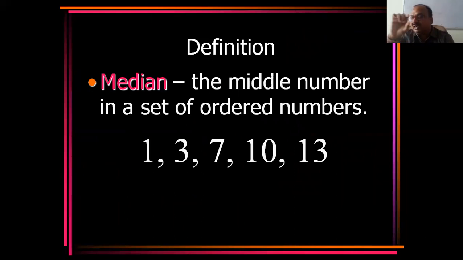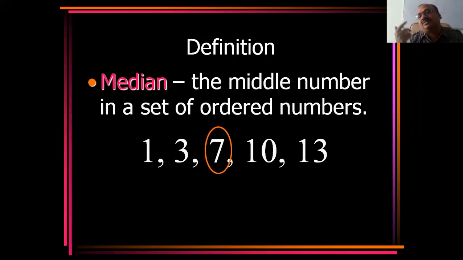Set of ordered numbers. Whereas in the first one, we are adding all the numbers and taking a sum up. But here you are not taking a sum. We are keeping in order. Keeping order is important, but you are not adding. Arrange in an order, increasing order, and you find what is the middle number. That's it.